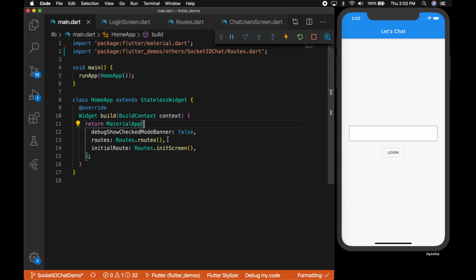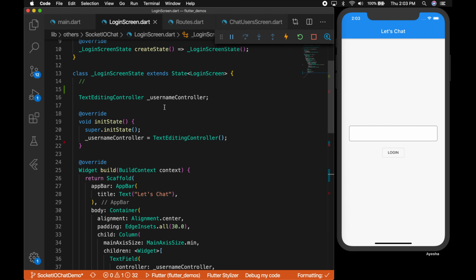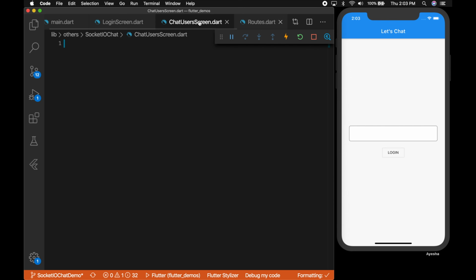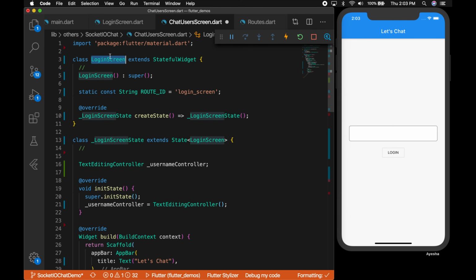All right, the next screen we are going to build is the chat list user screen, where we will list the users to which the logged in user is going to chat. Let me just copy the login screen and paste it in the chat user screen and rename it to chat user screen.